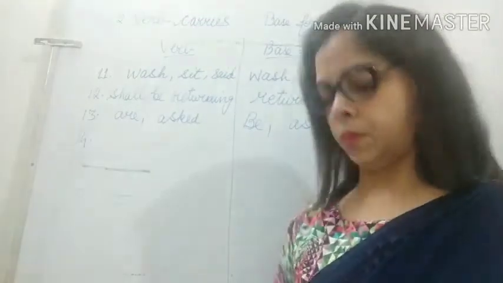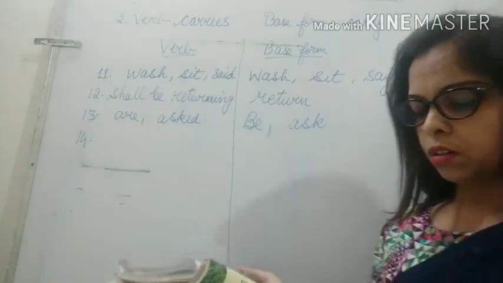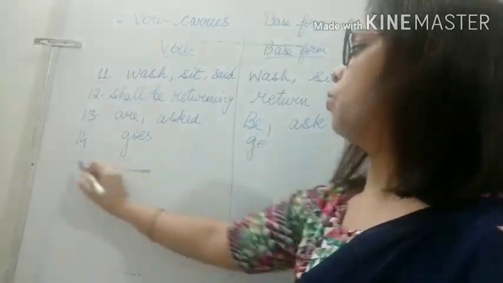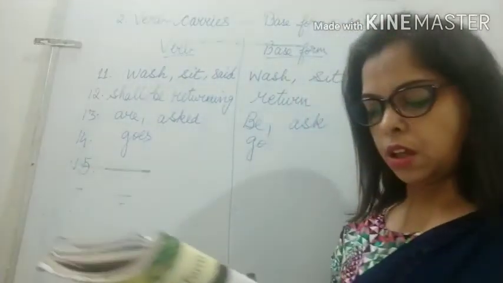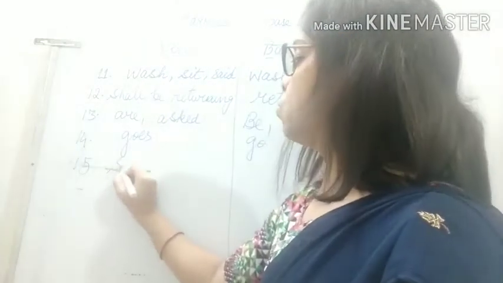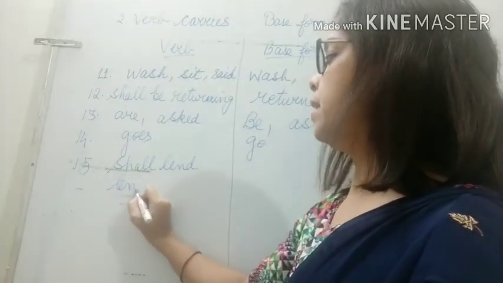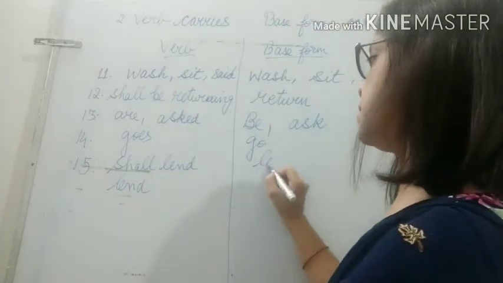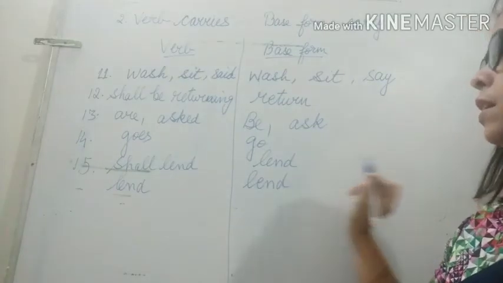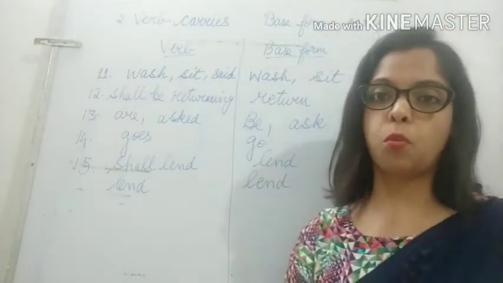14th, the earth goes round the sun. So here goes is the verb and the base form is go. 15th, I shall lend you my bicycle if you lend me your camera. So shall lend, and the second one is simply lend. So here shall lend, the base form is lend, and this lend is the same as lend. Okay, so these are the verbs and these are the base forms of the verbs.